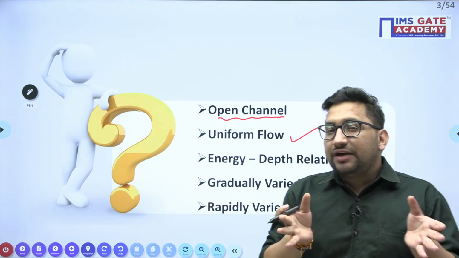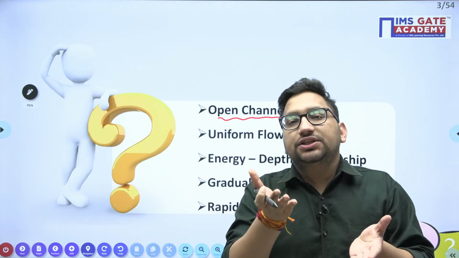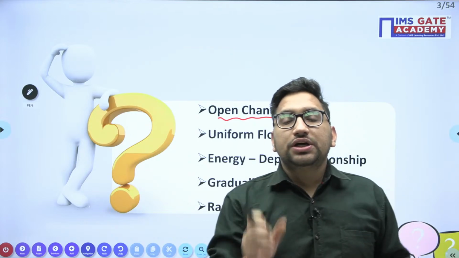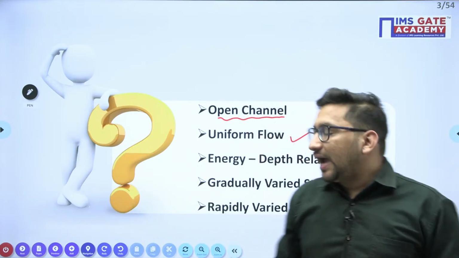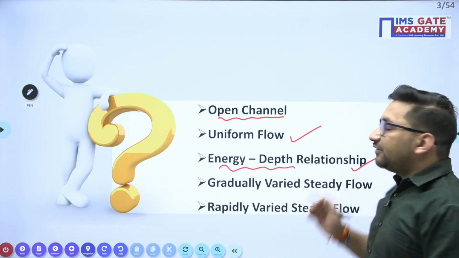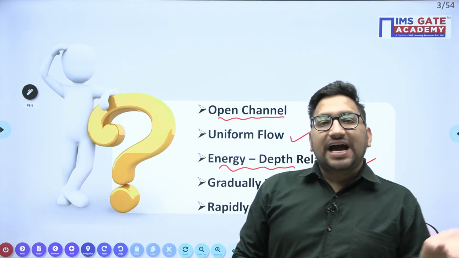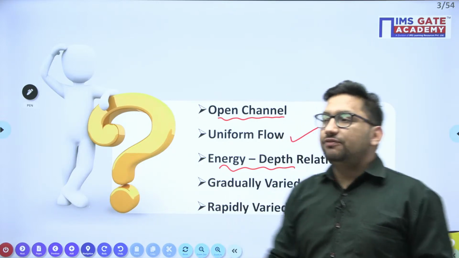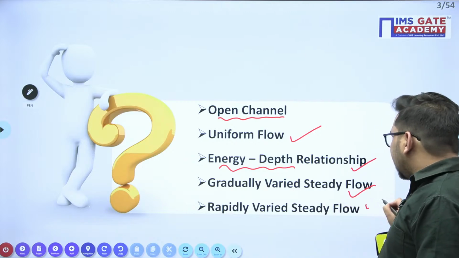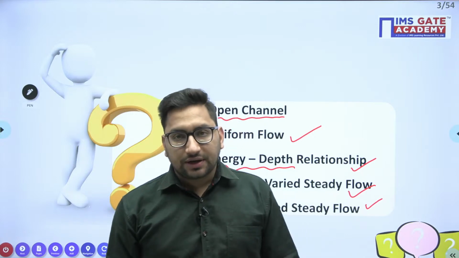But whenever there is any transition either in the width or the depth of flow, there will be non-uniform flow, and in that case there will be variation in energy and depth, which we are going to discuss. We are also going to discuss gradually varied flow and rapidly varied flow. This is the part we are going to cover in this session.